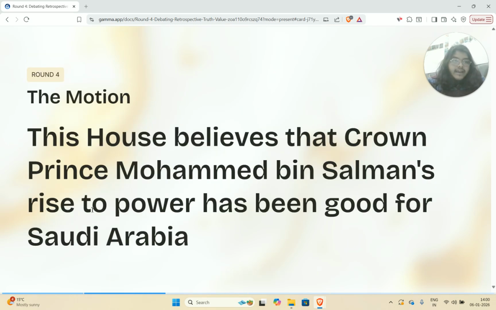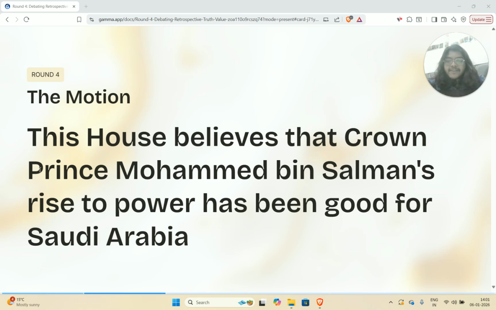There's one more nuance that I do want to add here, which is related to the rise. And this is something that you'll see is common in a lot of debating motions, where there is a mention of a rise. So, what does this mean? This specifically means that he was in a less powerful position earlier and he became more powerful, of course.